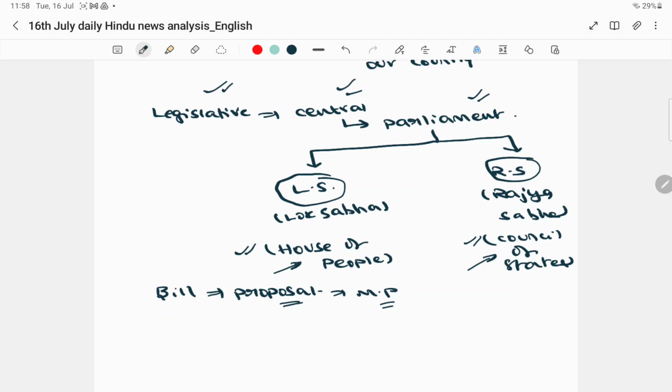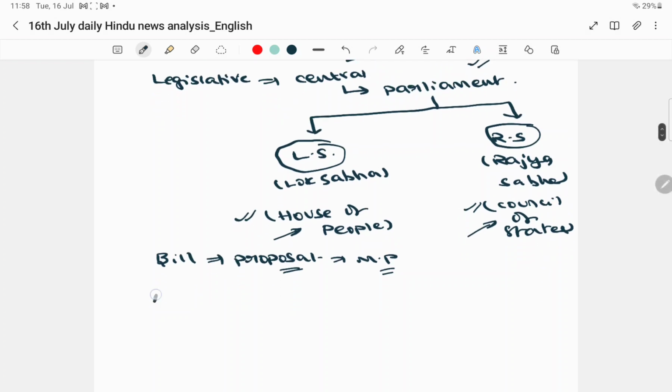Then what is an act? Assume a proposal is introduced in the Lok Sabha. If it is passed in the Lok Sabha, it has to move to the Rajya Sabha, and it has to be passed by the members of the Rajya Sabha too.